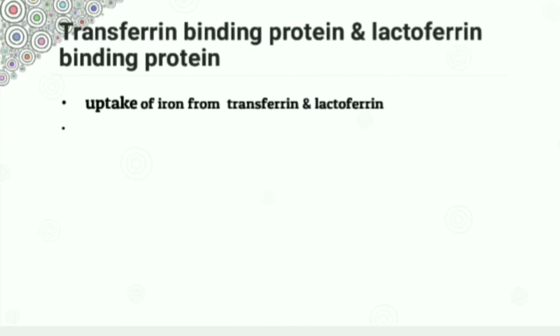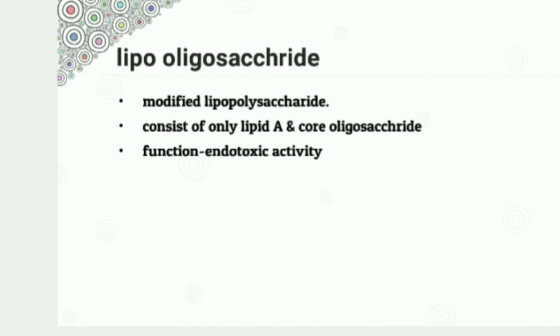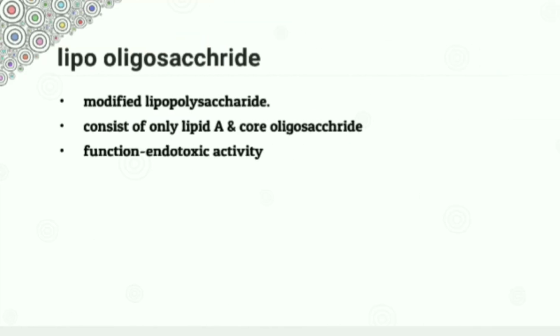The third virulence factor is transferrin binding and lactoferrin binding proteins, which help in uptake of iron from the transferrin and lactoferrin. The fourth virulence factor is lipo-oligosaccharide. Here, the lipo-oligosaccharide is modified, consisting of only lipid A and core oligosaccharide, but lacks the repeating O side chain, which is seen in other gram-negative bacteria.